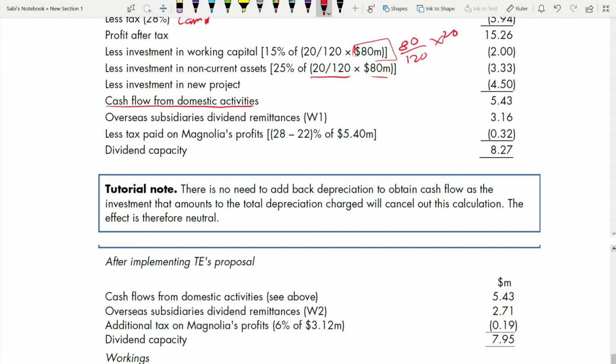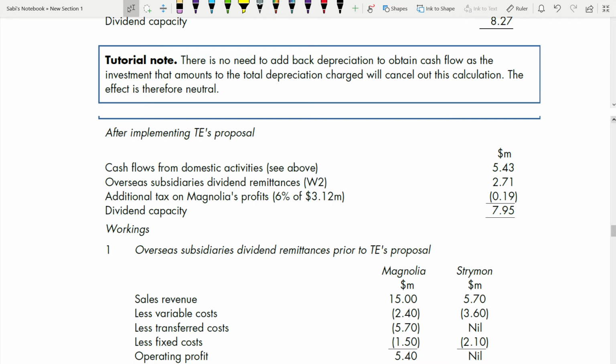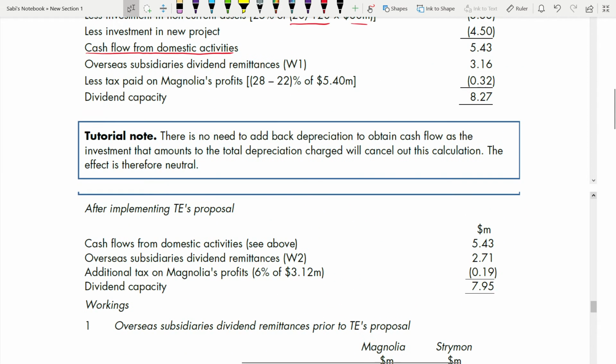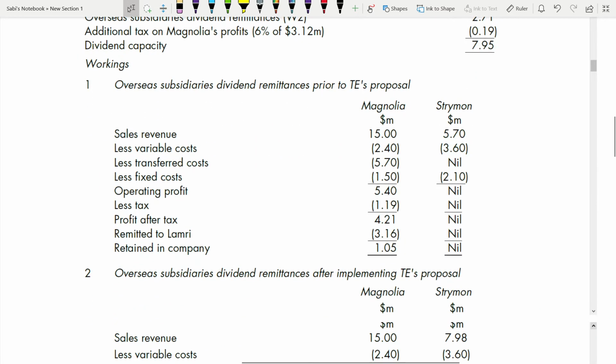So overseas, we are going to go under working one, and it is 3.16. So the working is here. I have told you that your main working is there, if you can see. Your workings always come at the end. Your main answer should always be presented first in the exam. Please make sure your working is at the end.